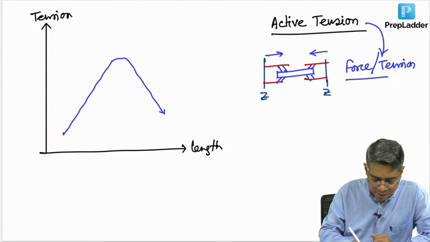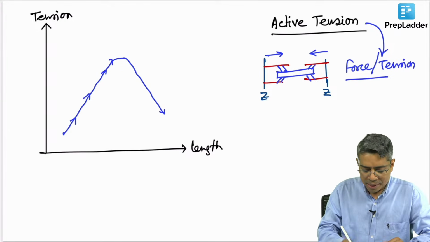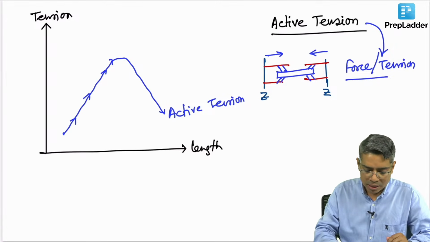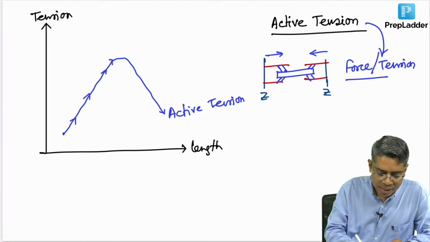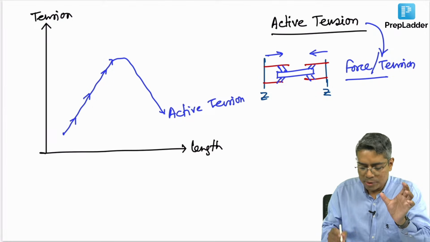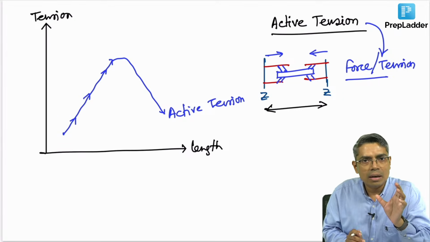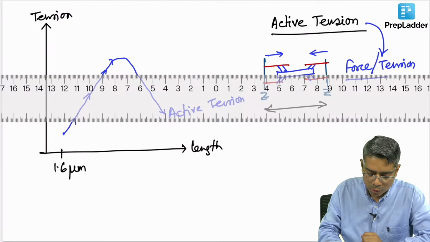The detailed discussion of this curve is not possible, but the active tension will follow a typical curve, like this. What is the meaning of this? At a very low length of the sarcomere, when the sarcomere is very short, suppose 1.6 micrometer, in this condition the force production by the muscle will be very less.